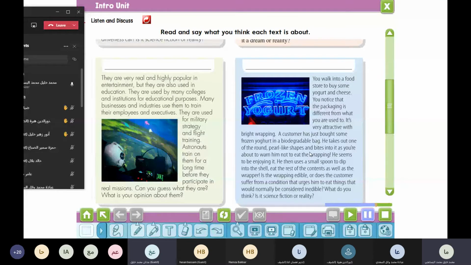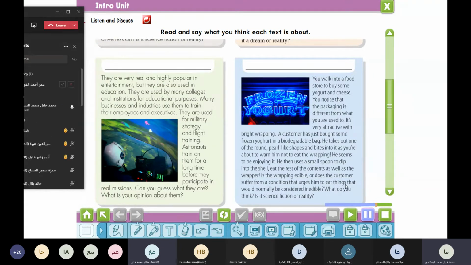A customer has just bought some frozen yogurt in a biodegradable bag. He takes out one of the round pearl-like shapes and bites into it as you're about to warn him not to eat the wrapping. He seems to be enjoying it. He then uses a small spoon to dip into the shell, eating the rest of the contents as well as the wrapper. Is the wrapping edible, or does the customer suffer from a condition that urges him to eat things that would normally be considered inedible? What do you think? Is it science fiction or reality?